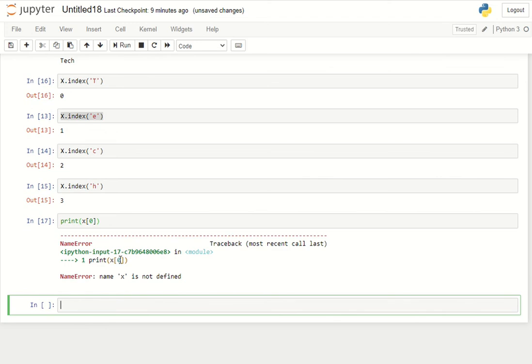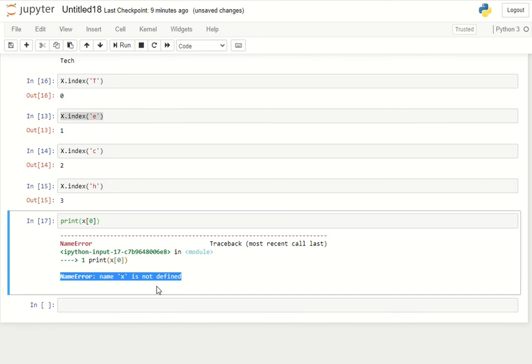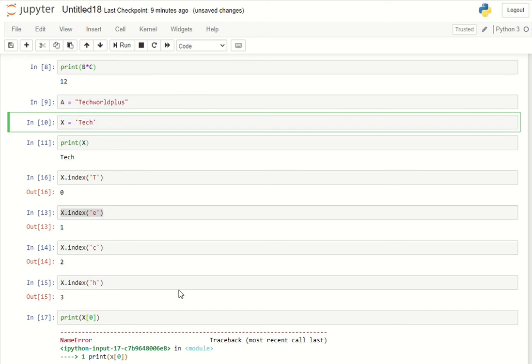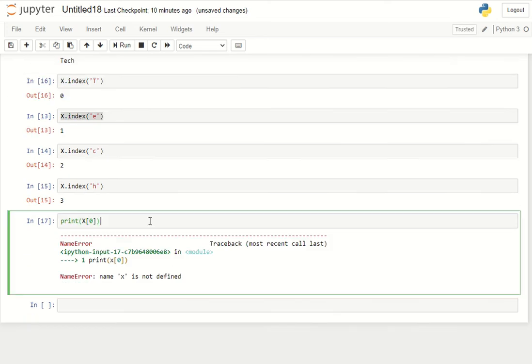Let me run. Yeah, you got an error. Why? The error says name x is not defined. Since this is a small x, we should be giving the capital X. Small x has not been defined anywhere in this piece of code; our tech has been assigned to the capital X, so we should be very careful in this kind of scenario.